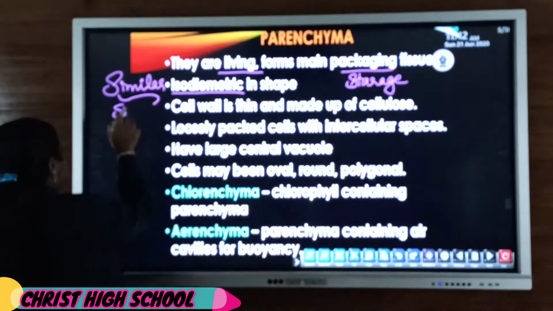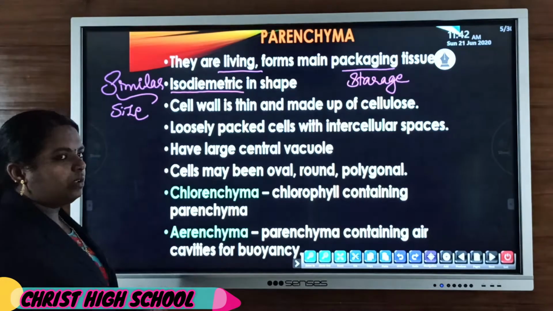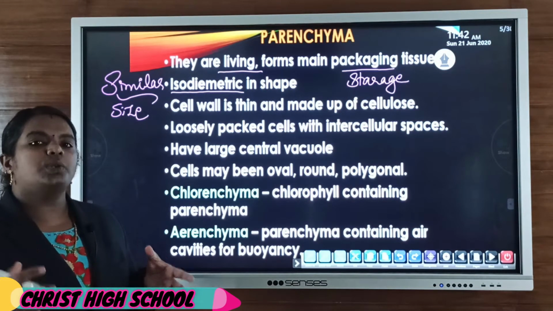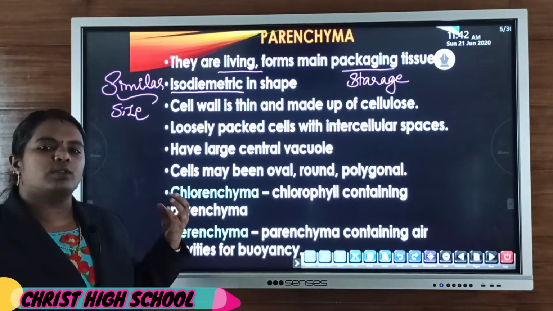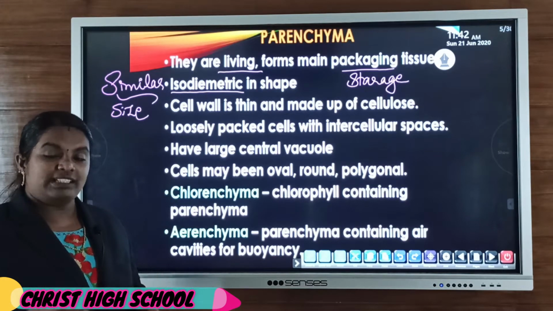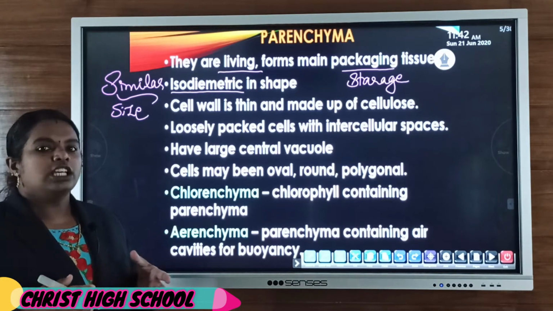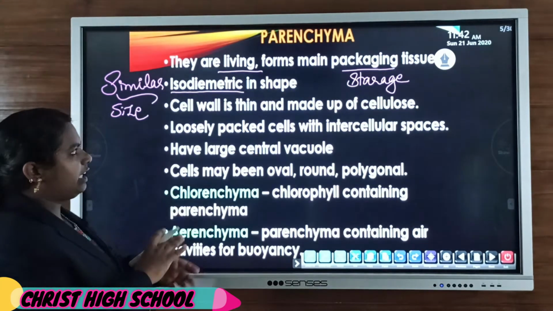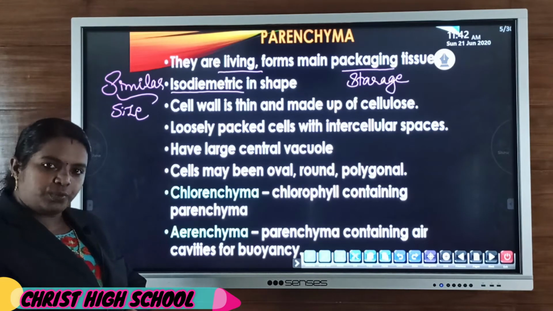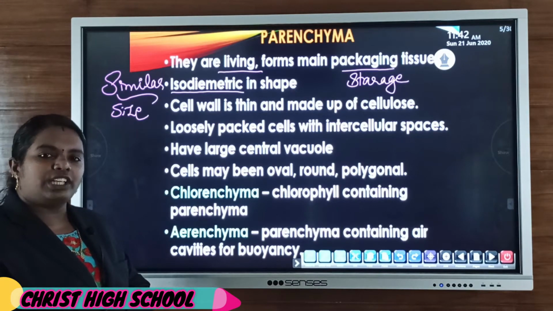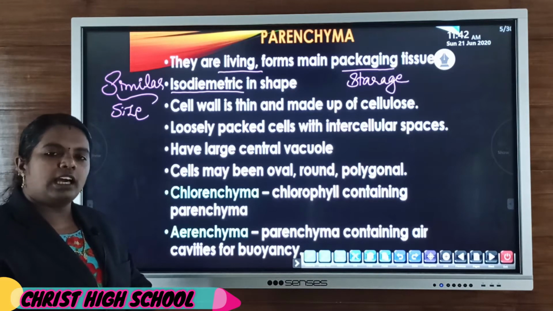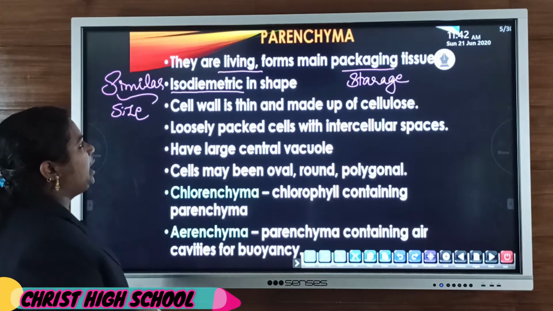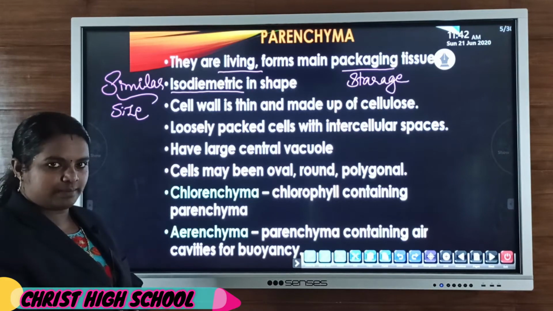Isodiametric means similar size and similar shape. So all the cells present in the parenchyma tissue are isodiametric in shape. That means they have the same size or same shape. That's the meaning of isodiametric cells.